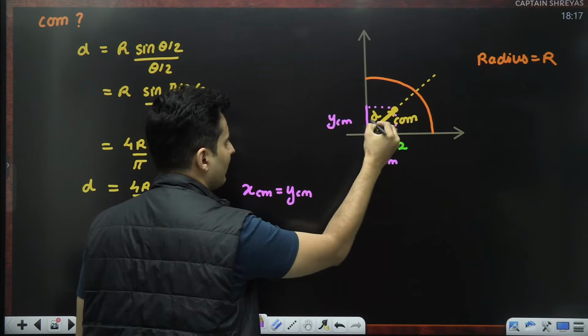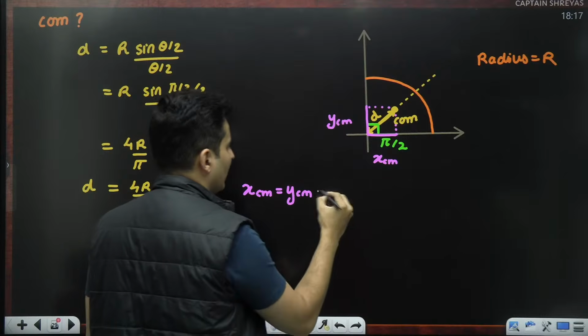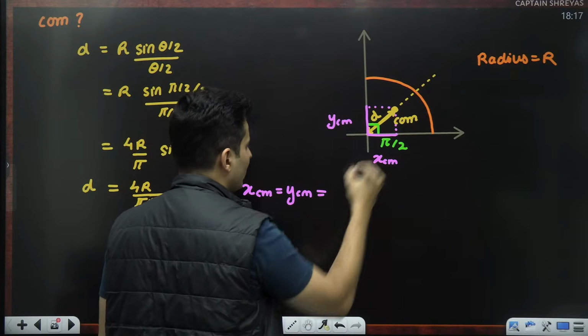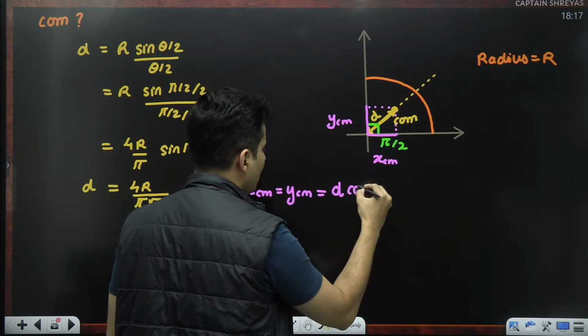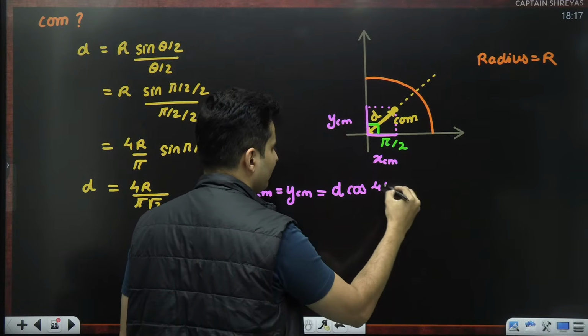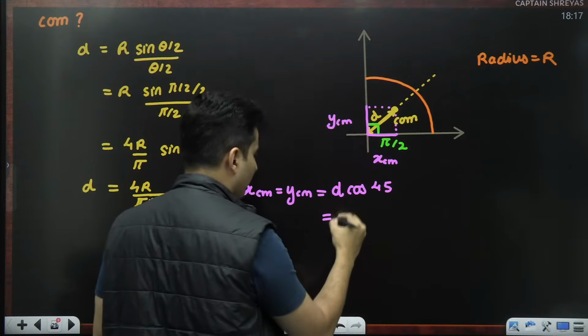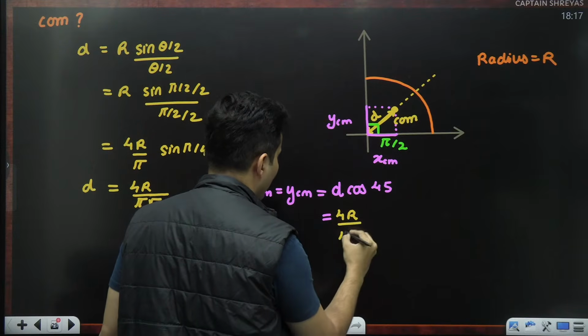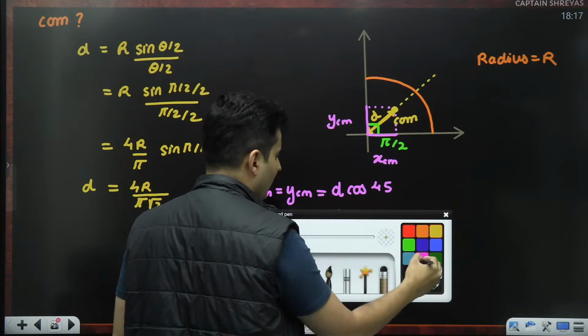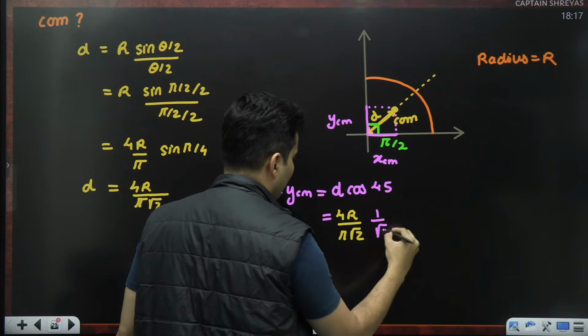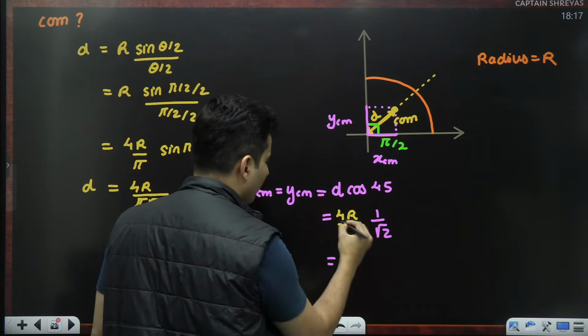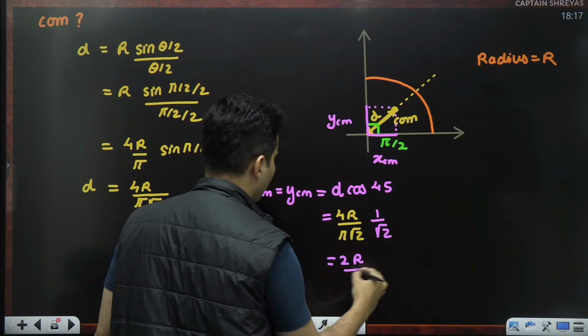This distance is the cos 45 component, d cos 45. The d value I already figured out: 4r by π root 2. Cos 45 is 1 by root 2. Root 2 into root 2 is 2, 4 and 2 cancel, and it becomes 2r by π.